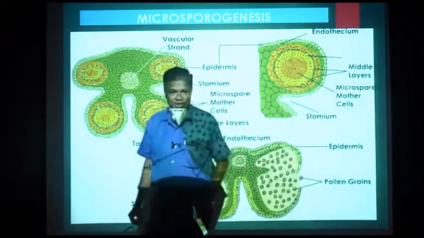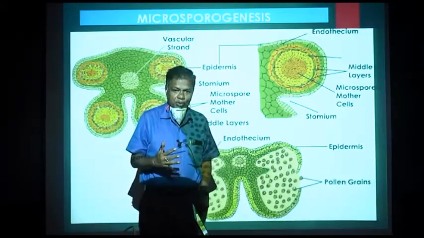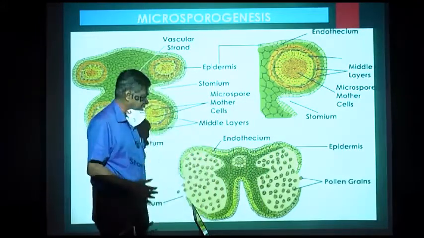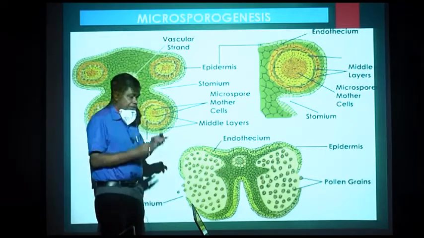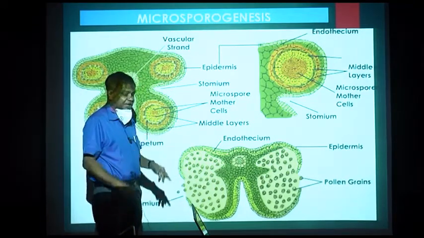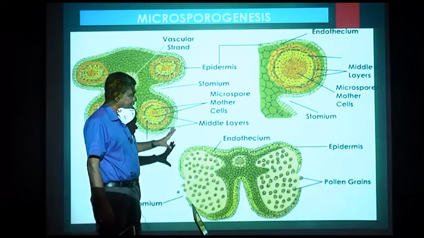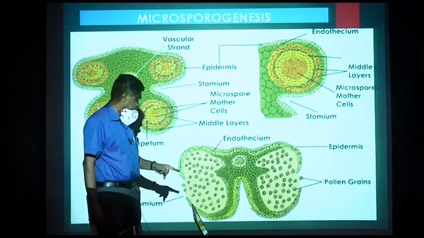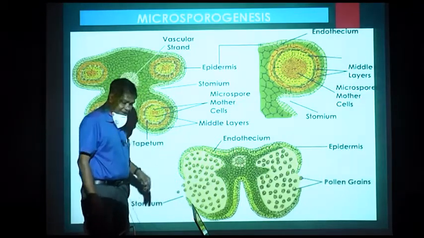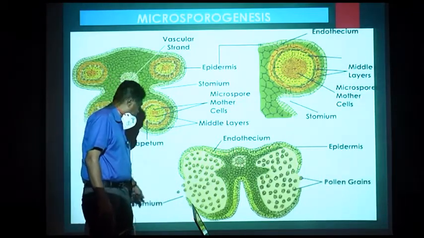Meiosis means reduction division. Microspore mother cell is diploid. It undergoes meiosis and forms microspores which are haploid. Now the haploid condition comes, n number of chromosomes. Now here comes the importance of stomium.